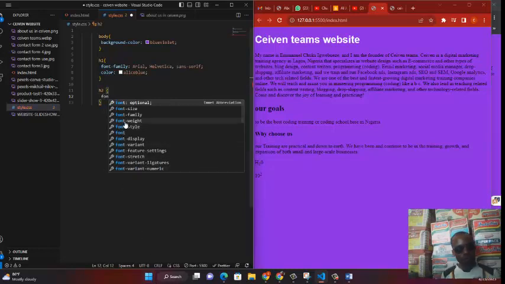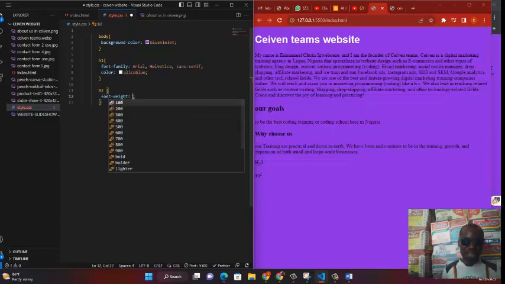So come over here, and notice one beautiful thing about VS Code. When you type font, F-O-N, it recognizes that you're talking about font, and gives you a lot of suggestions on font. Like here you have font optional, font size, font family, font weight, font style, font display, and a lot of them. So you just take a look at the list displaying their names, and then select the one you're looking for. We are looking for font weight, and it's number 4. So you click on it.